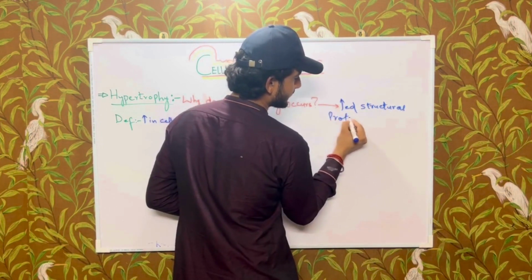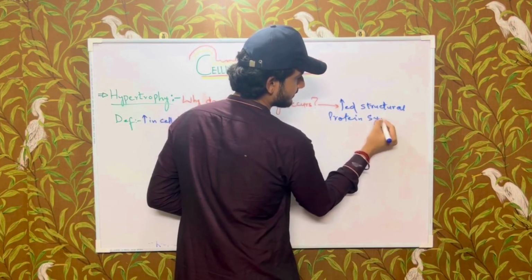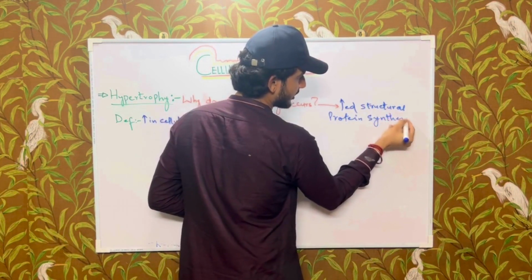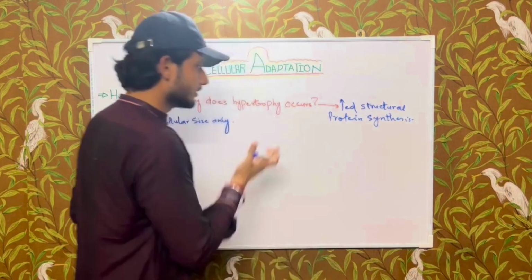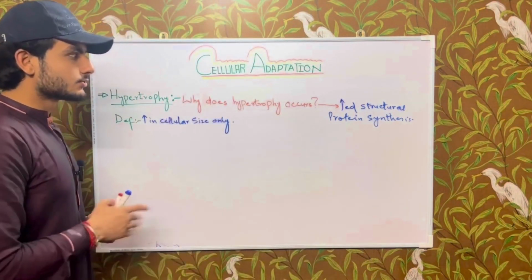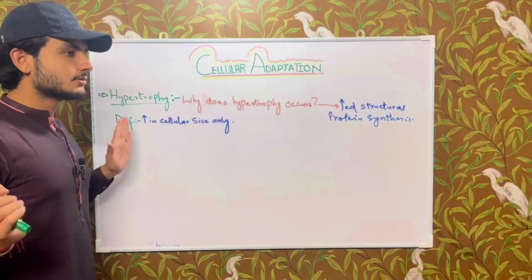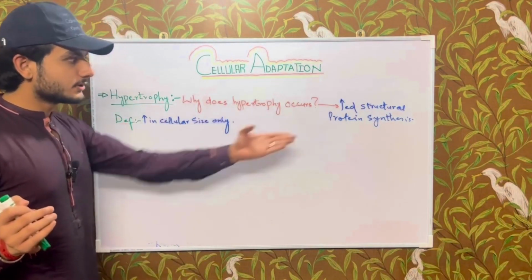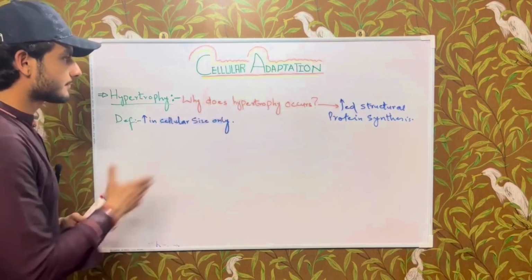This is the mechanism behind hypertrophy. There is no other mechanism involved in hypertrophy.